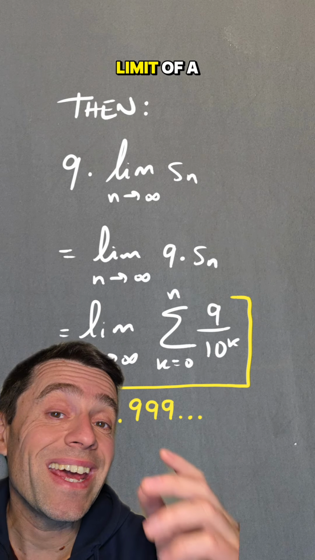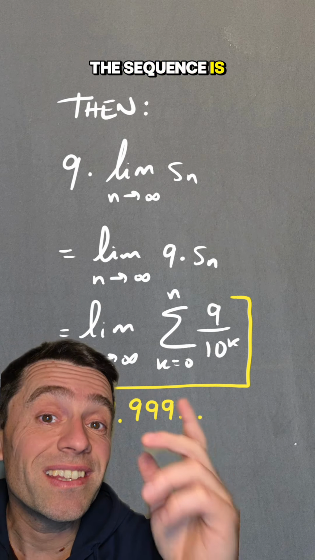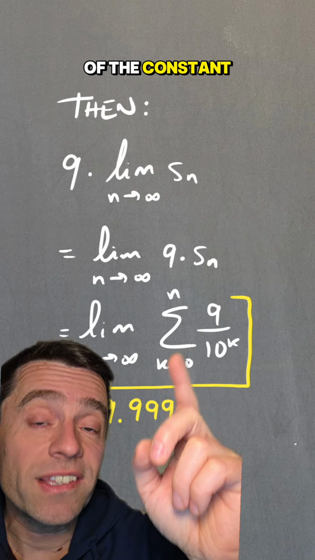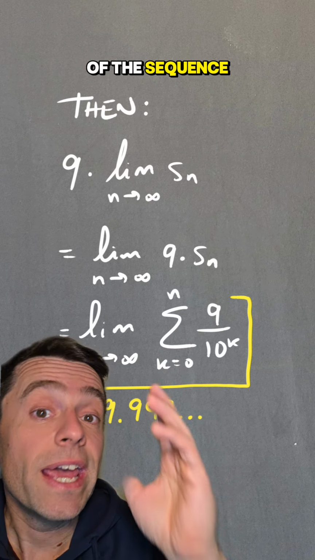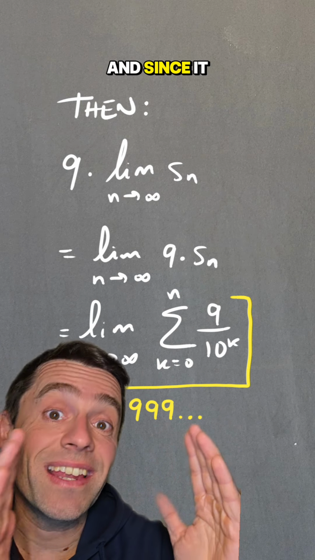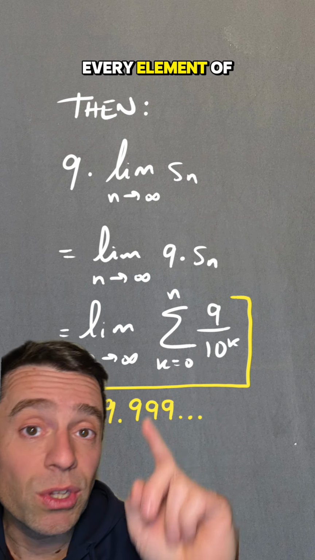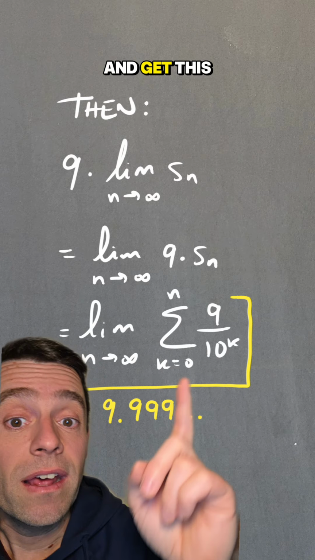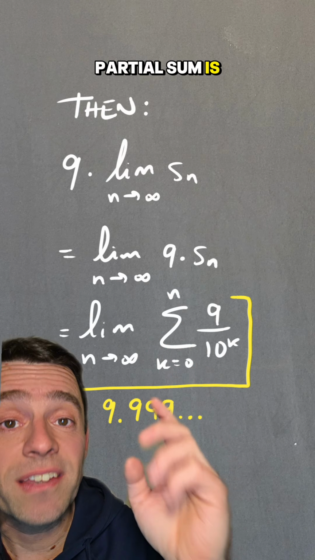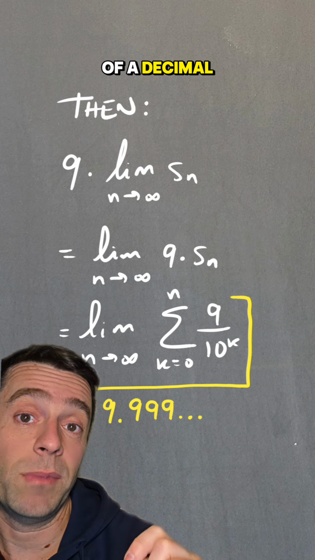And when the limit of a sequence exists, a constant times the limit of the sequence is equal, by the properties of limits, to the limit of the constant times the elements of the sequence. In this particular case, S_n was a partial sum, and since it is a finite sum, now I can multiply 9 by every element of that sum and get this other partial sum. But this other partial sum is a partial sum for this expansion of a decimal number.